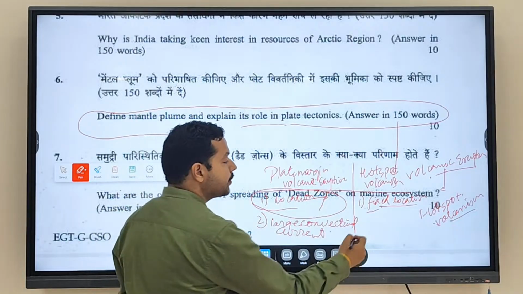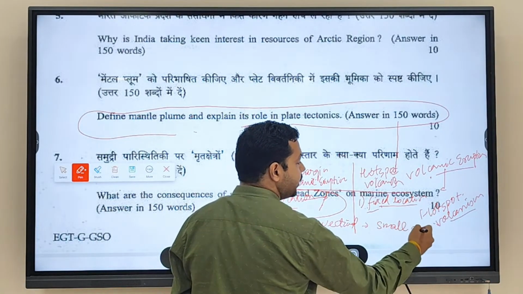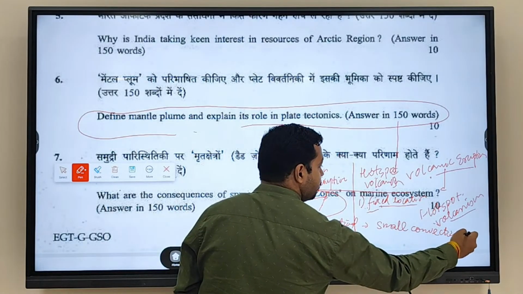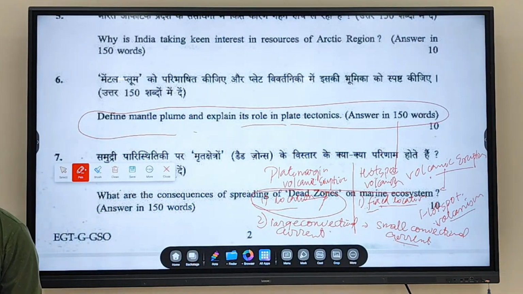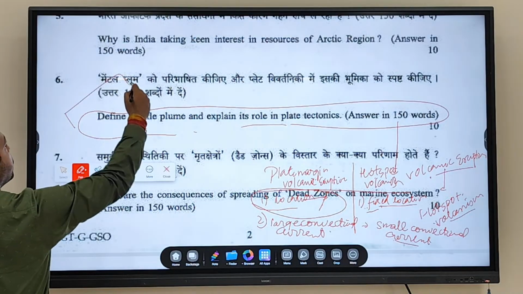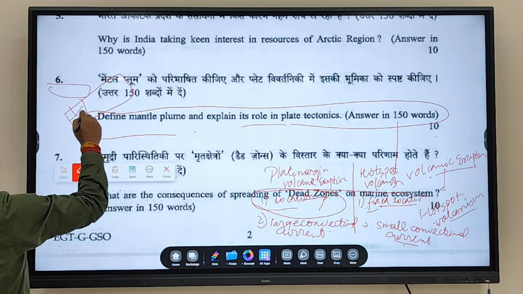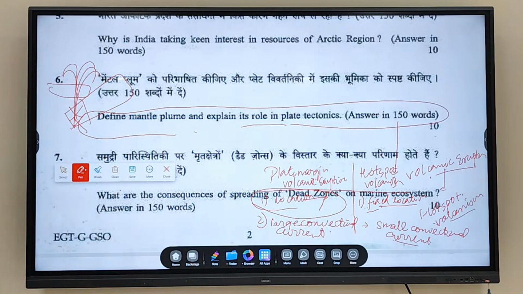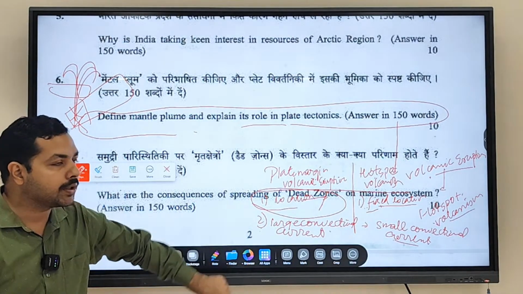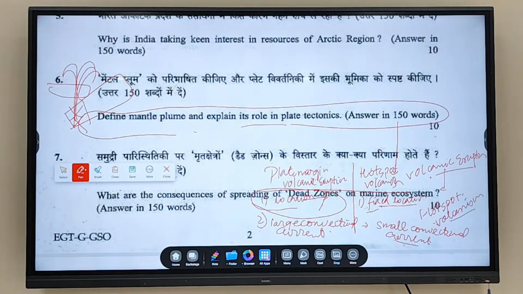Generally at hotspot volcanism you will see small convectional currents being generated as compared to the plate margin. Clear? At the plate margin subduction is happening. Because of subduction, plates are melting, which leads to a lot of magma and a lot of convectional current generation. That's why large convectional currents are generated here. At hotspot volcanism, small convectional currents are generated. Fine.